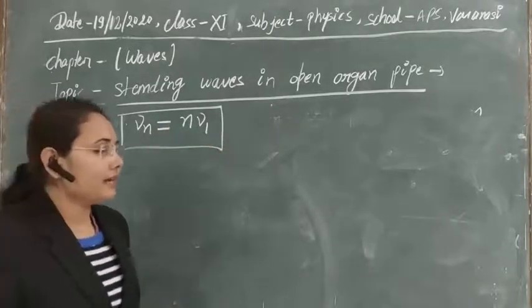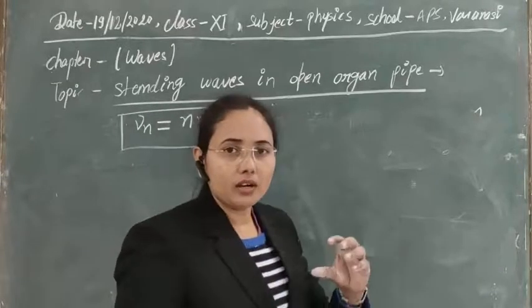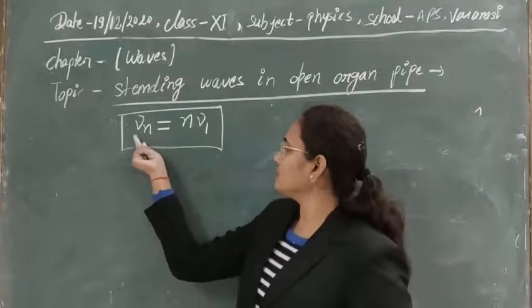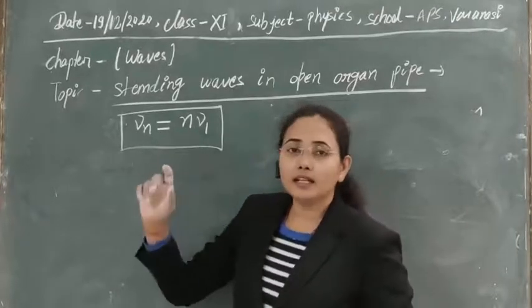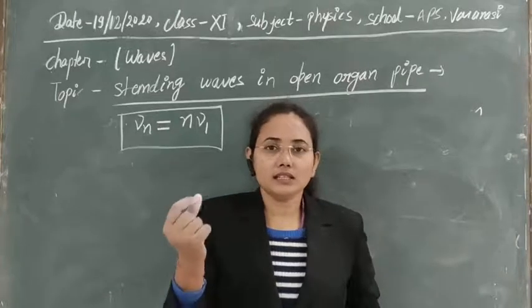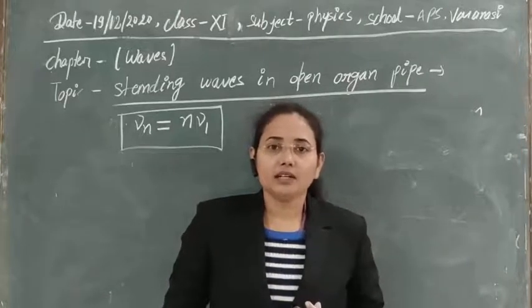So overtones mean the modes, or frequencies of sound, that we get as multiples of the single fundamental frequency.